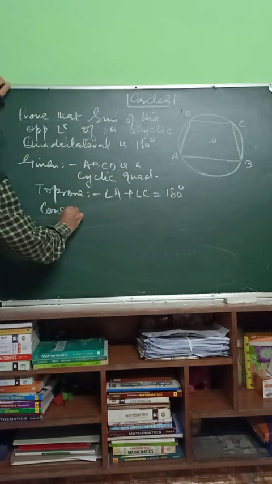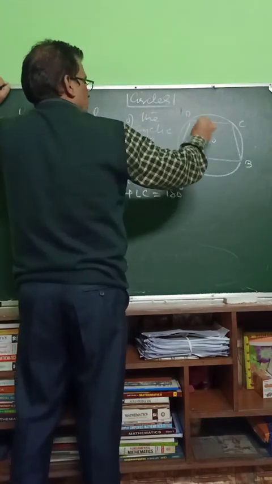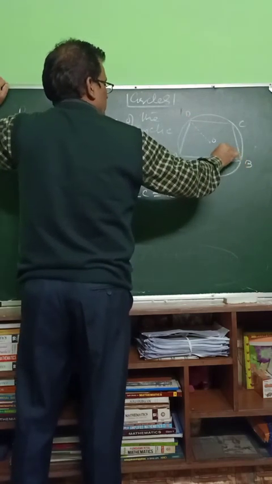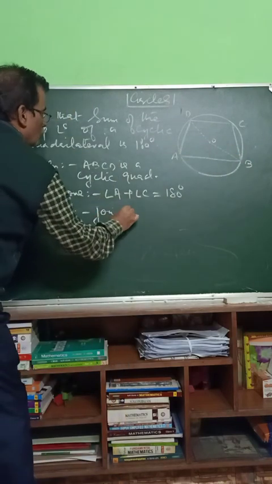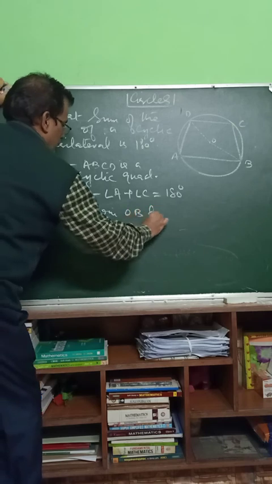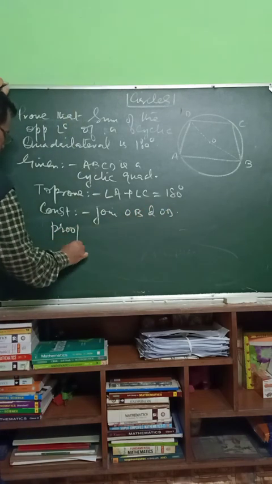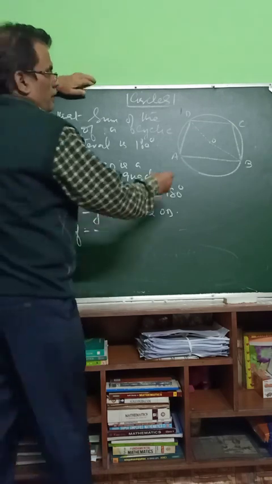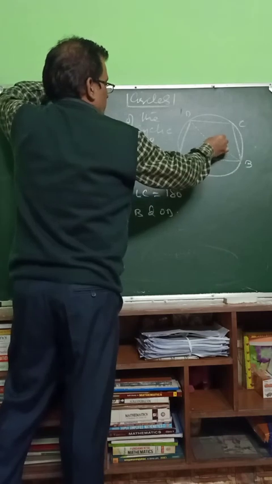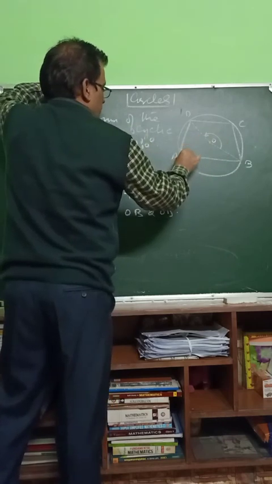Construction: join O with D and O with B. Prove: again by the theorem which we just now proved, here is the angle which is being subtended at the center, and this is angle subtended at the circumference.